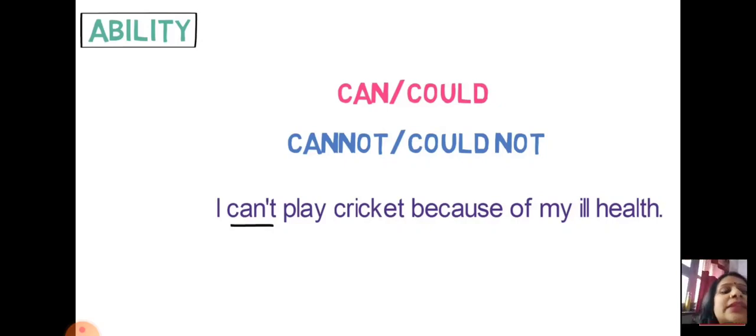What the subject I wants to tell you is that due to my ill health I am unable to play. So I can't play cricket. Now this is the ability. I am showing what I am able to do or what I am not able to do. I can play cricket because I am absolutely fine. So I am just showing my ability. So these words can also be used when we use the ability.